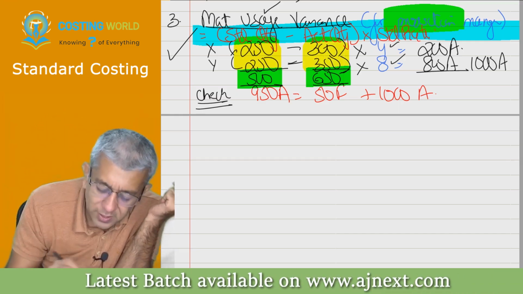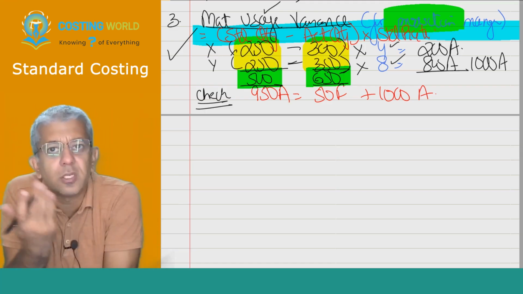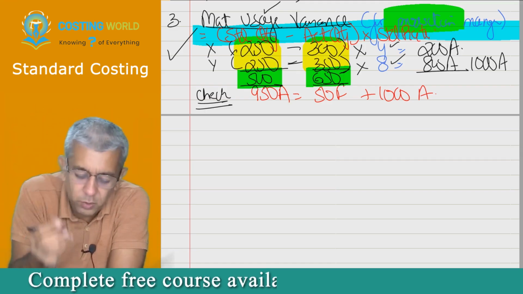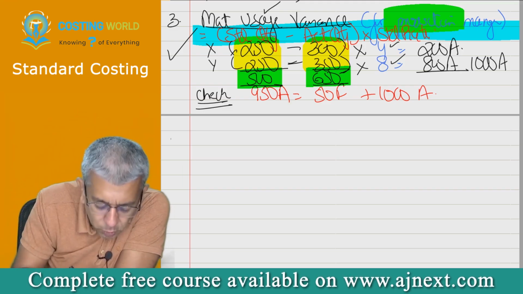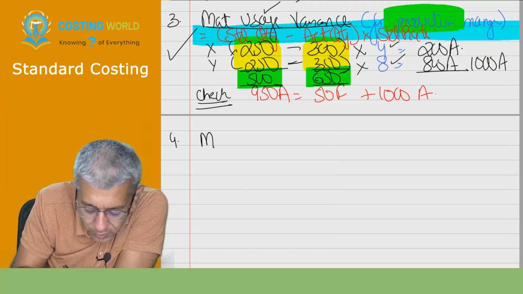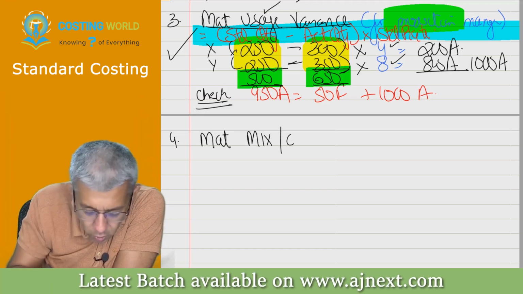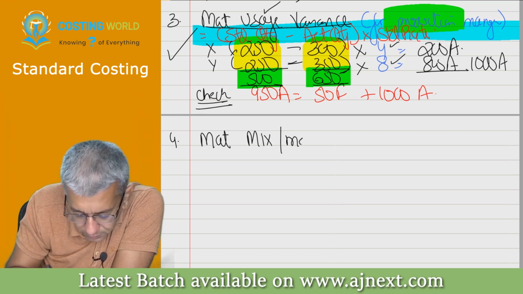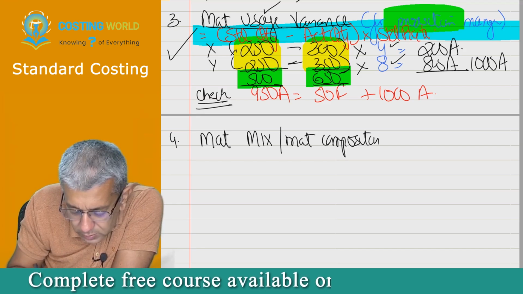He consumed X and Y in what ratio here? 6:7. So therefore, these are the two reasons. I will talk of the ratio part first. Ratio part in this particular case is popularly called, write down, material mix or material composition variance.